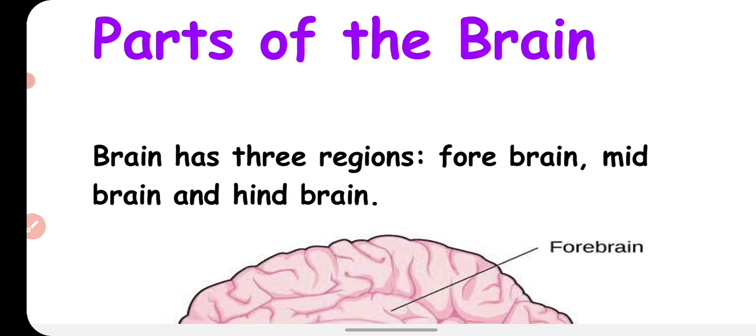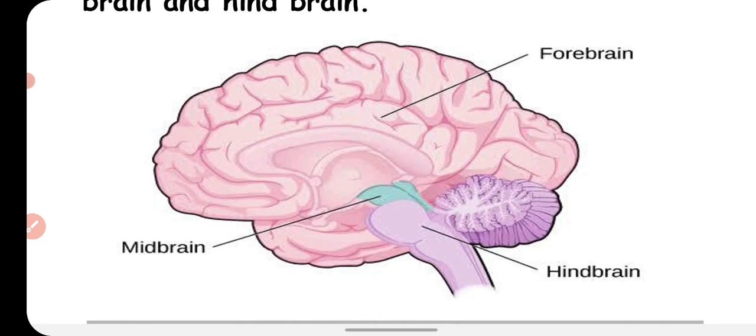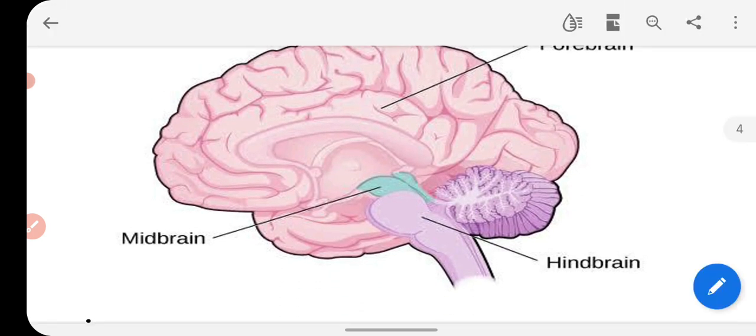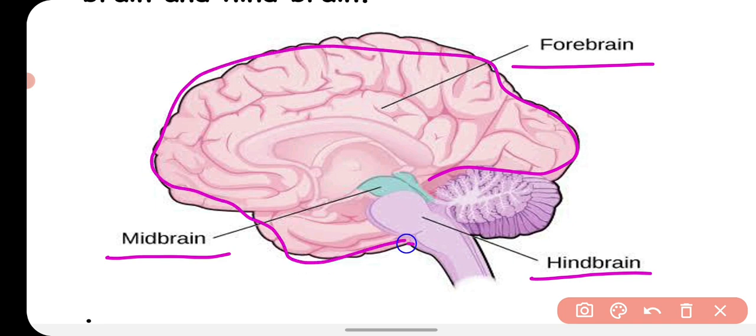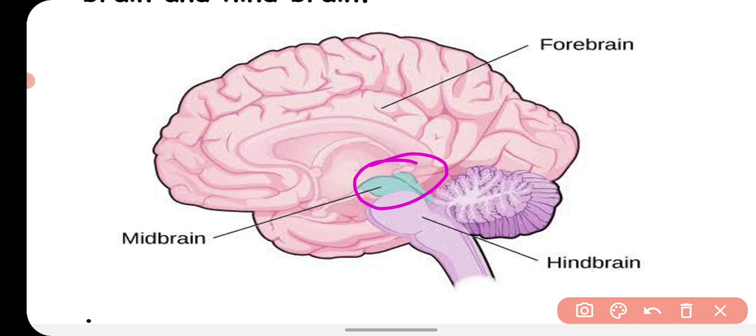The brain has 3 regions: forebrain, midbrain and hindbrain. You can see in this picture, if you cut a longitudinal section of your brain, then you'll see there are 3 main parts found in your brain, that is forebrain, midbrain and hindbrain. This whole pinkish area, which is the bigger one and very big in all, is called forebrain. And in the center, in the mid area, you can see there is a small structure which is called midbrain, and beneath the midbrain and cerebrum there is this purple color area which is called hindbrain.